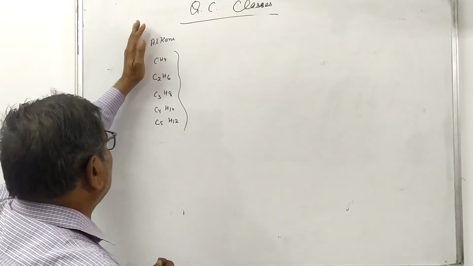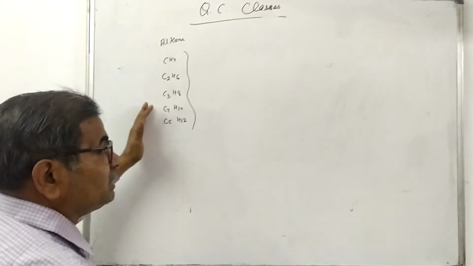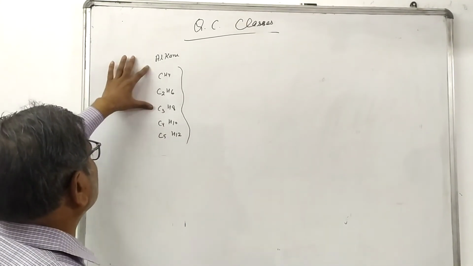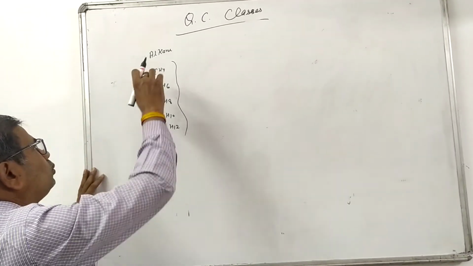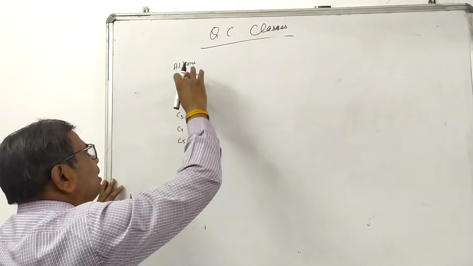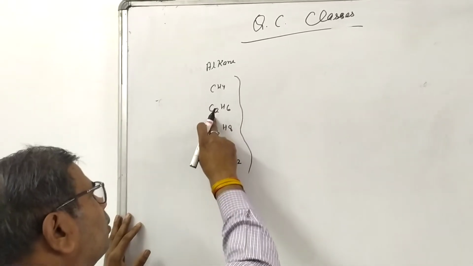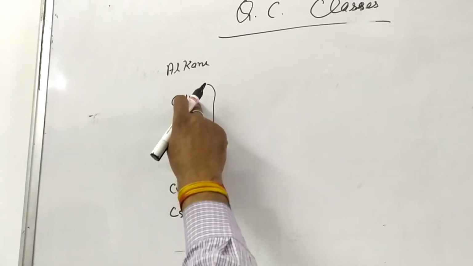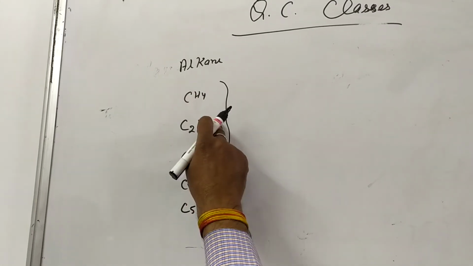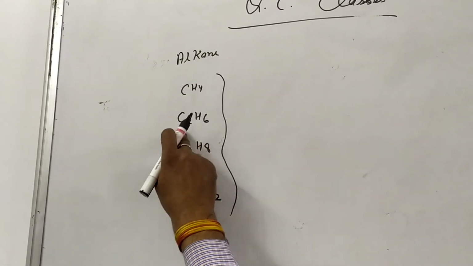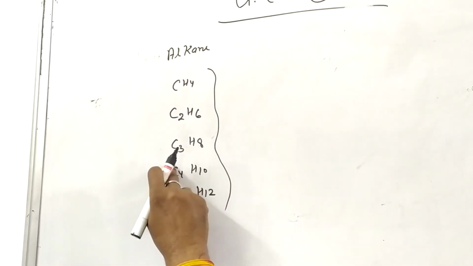These compounds are called compounds of a homologous series because they belong to the same carbon chain and satisfy the same formula. You are seeing that two consecutive compounds differ by CH2. If you add 1 carbon and 2 hydrogen, you will get ethane. Similarly, add 1 carbon and 2 hydrogen, you will get propane.